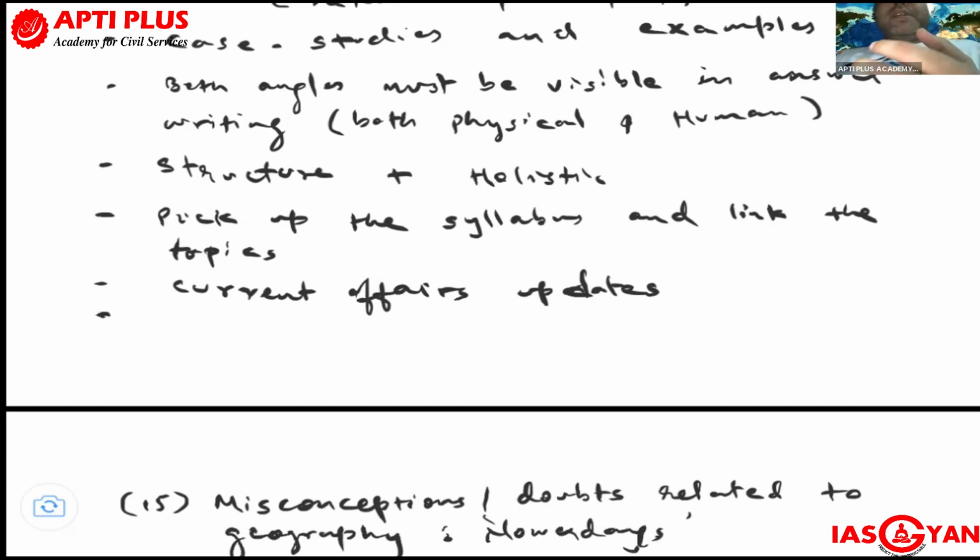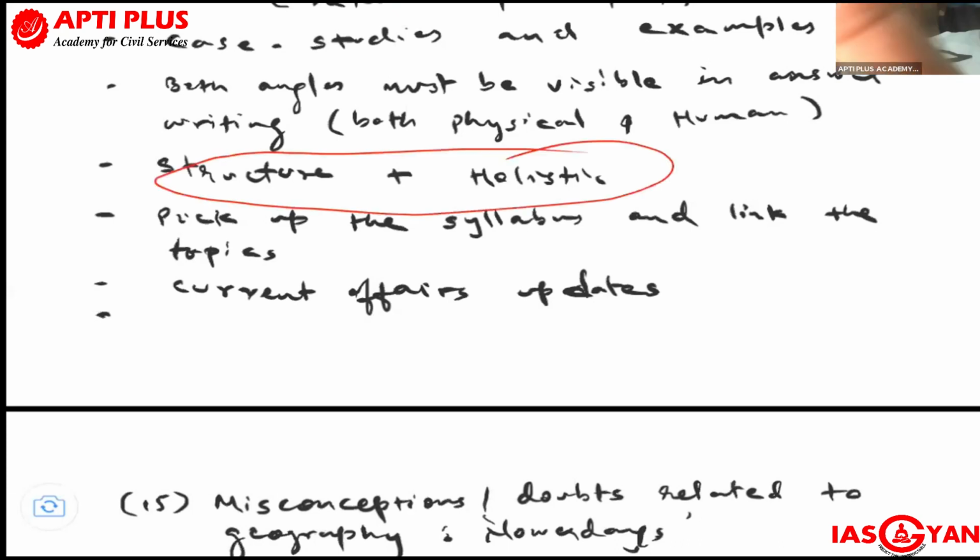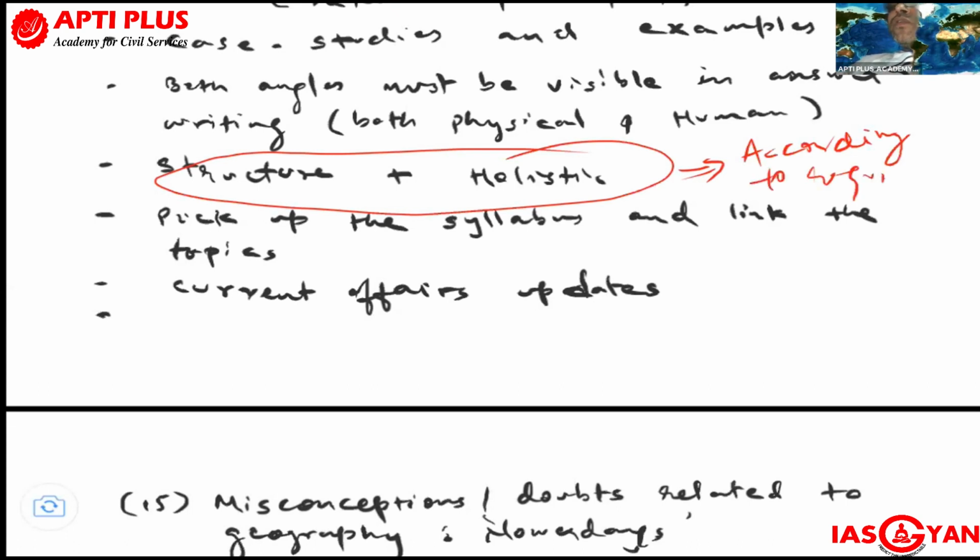When you're writing an answer, it should be properly framed, structured, holistic and comprehensive as per the requirement of the question. Structure and holistic or comprehensive nature is what is called according to the question requirement. First understand the requirement and try to fulfil that requirement. So according to the requirement only, develop your framework.